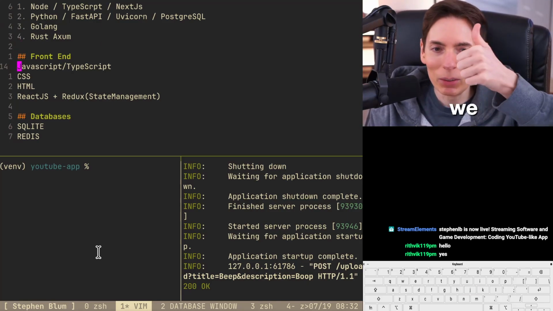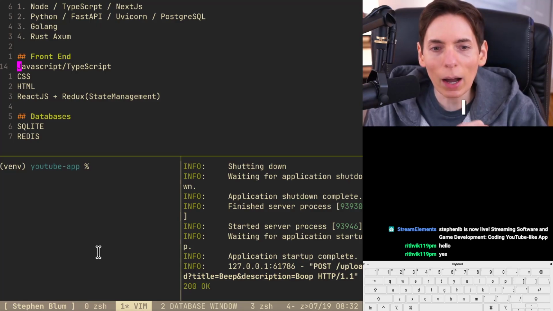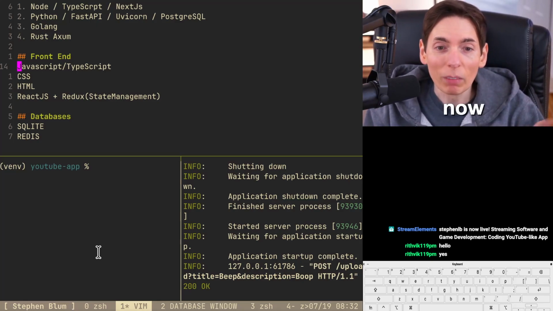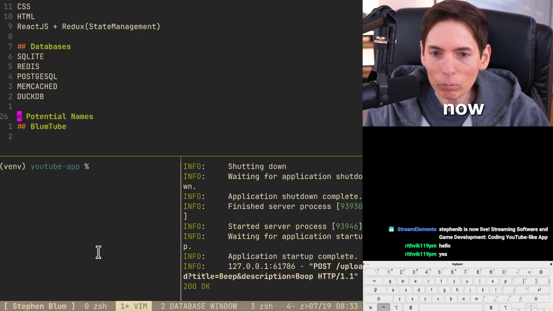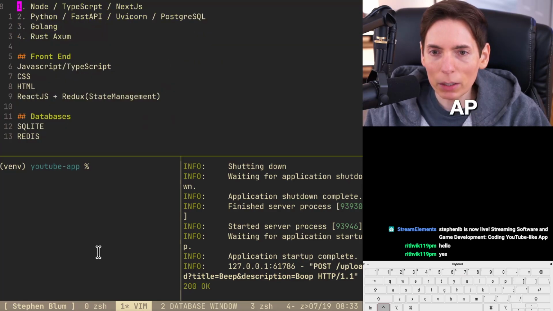Yes, Rithvik. All right, we did it. Do I need a private key? I can give it to you later. Yes, you don't need it right now. You do not need it. Quick fix. We could give it to you later though. It's not needed right now. So you can get going with the existing tech. Okay, so with the existing API keys.